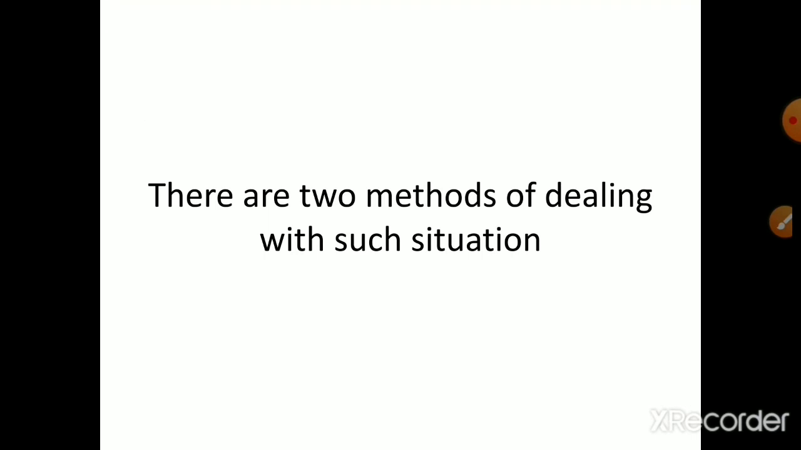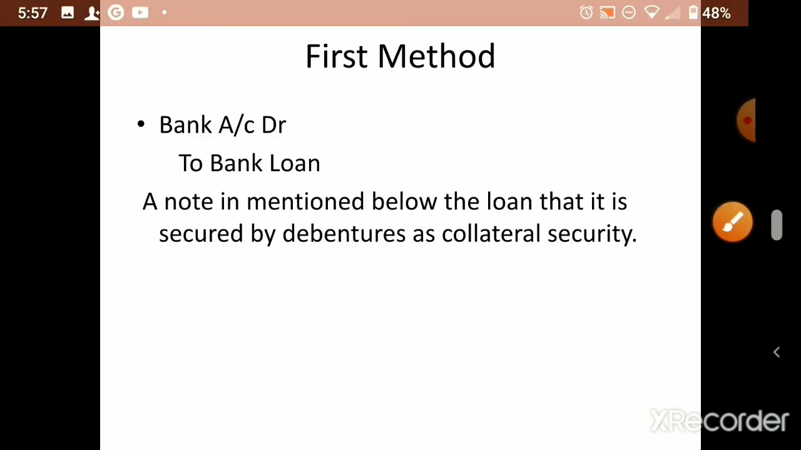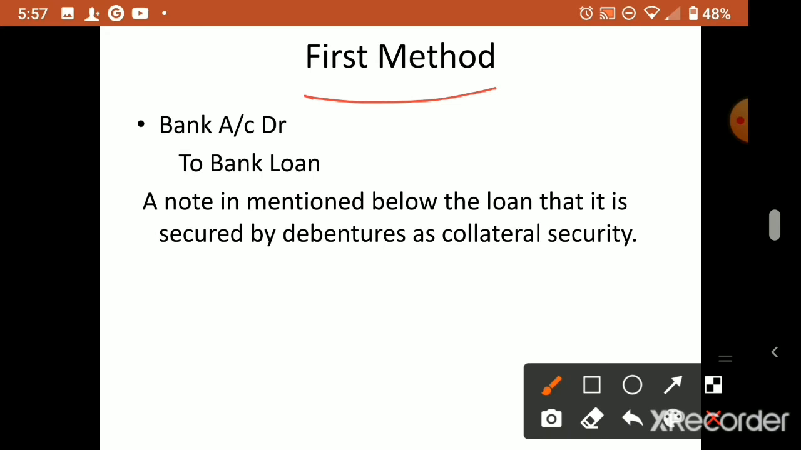So there are two methods of dealing with such a situation. In the first method, only one journal entry is there. Under the first method, bank account debit to bank loan. But in the working note, you have to mention very clearly that this bank loan is supported by debentures of this much as collateral security, as a footnote, and below that we have to show it as a note.